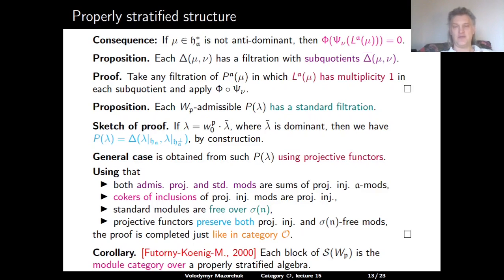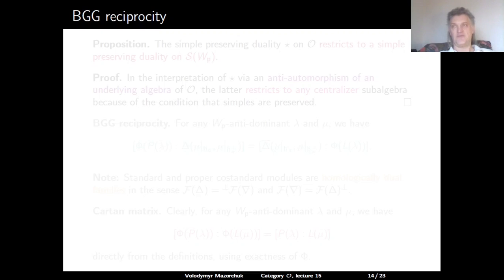So in particular, we have the following corollary, which is due to Futorny, Koenig, and myself from 2000, which claims that each block of the S-subcategory in O is the module category over a properly stratified algebra. So in particular, we have various properties which are true for any properly stratified algebras. One of them is a BGG reciprocity.